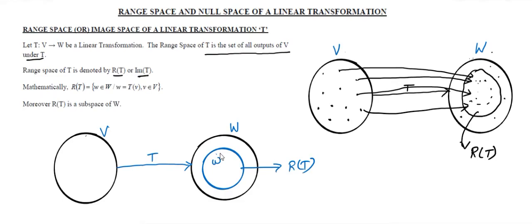This R of T contains elements w. It belongs to W, right? This is what is explained here.